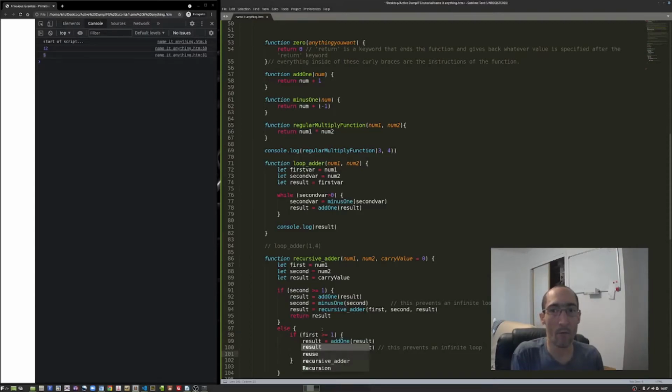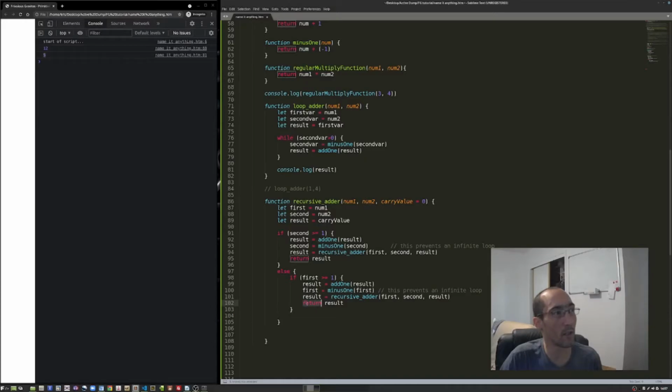And I'll need result to equal the recursive adder, and again I'm going to use first, second, and result. And then I don't just want it to compute it and do nothing, I want it to actually tell me what the result is. So the next instruction here is this return command. Anytime it reaches this keyword within this function when it's called, it'll end the entire function, but that's okay because our recursion happens before our return statements happen.